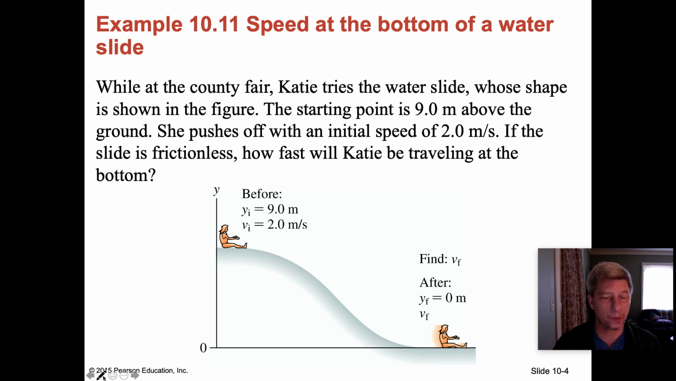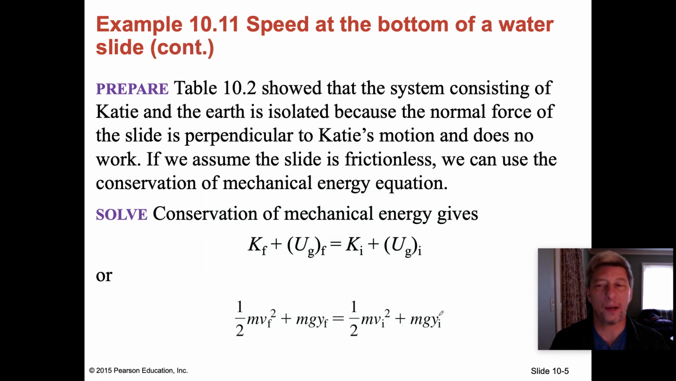And that gravitational potential energy is going to be based on the 9-meter height. She also is initially in motion at 2 meters per second, and so therefore there is kinetic energy at the top. At the bottom, on the other hand, the height above the ground is now 0. And we're looking for her final velocity. So the way that we set this up is by using the law of conservation of energy.